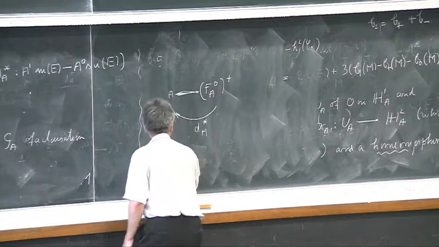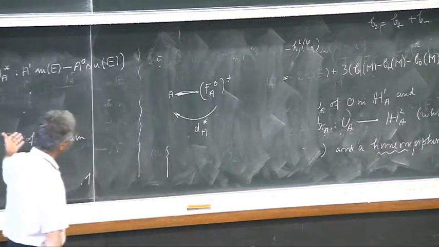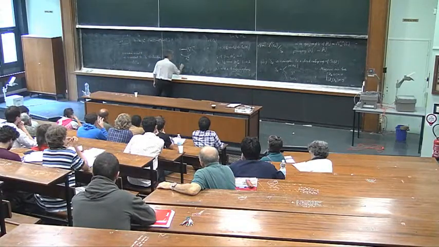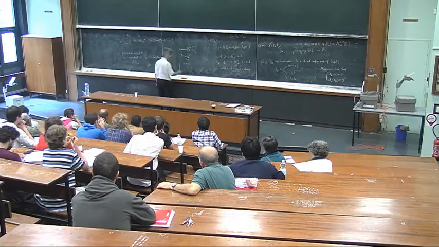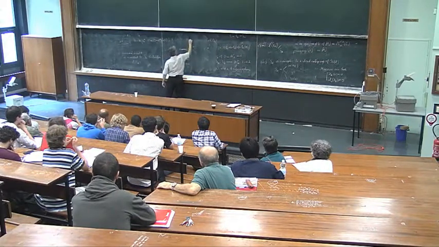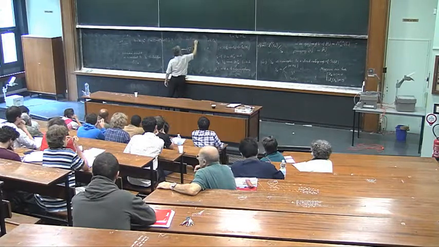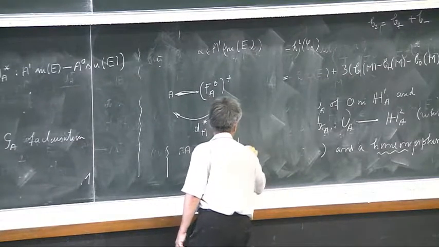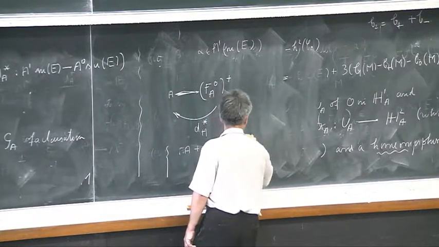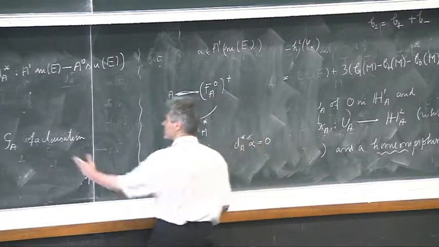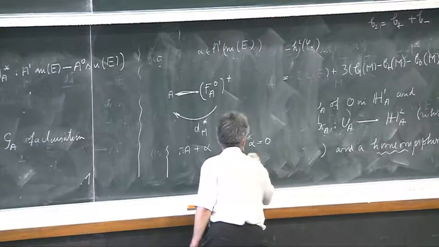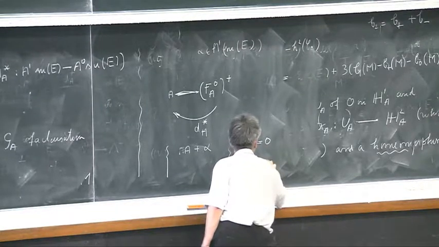This means that you can reduce the local study of your moduli space to the following system. You take connections of the form A plus alpha, where alpha is an element in A1 of SU(E), satisfying d_A star alpha equals 0. This is the slice condition. And d_A star again of F_A plus equals 0.